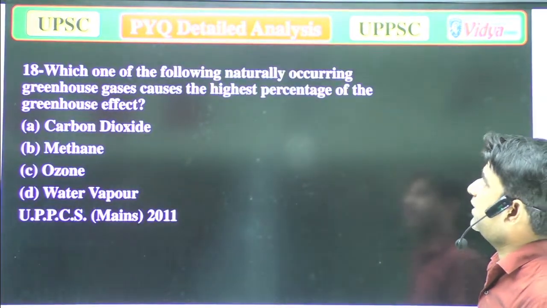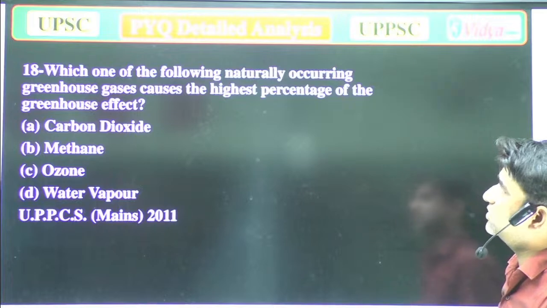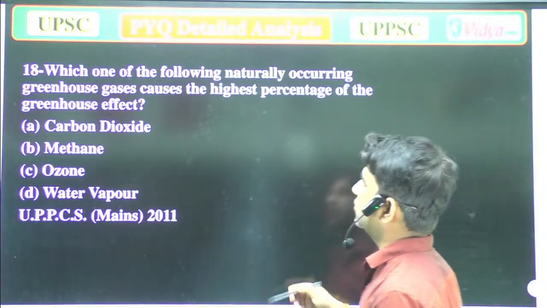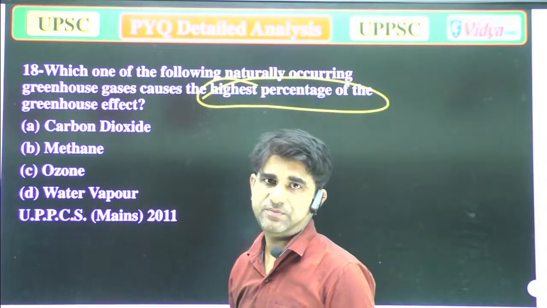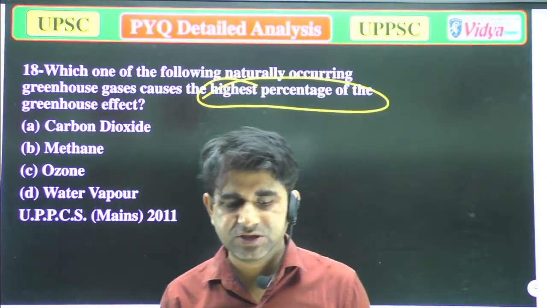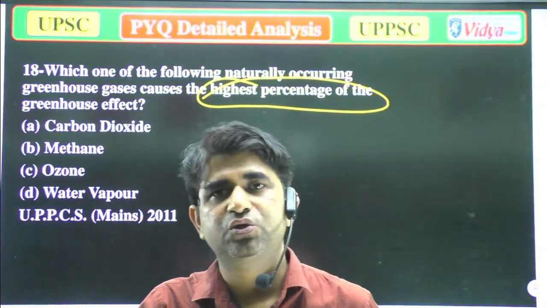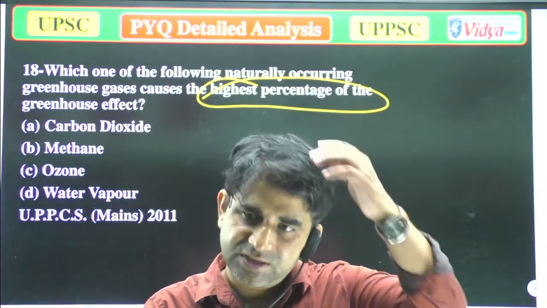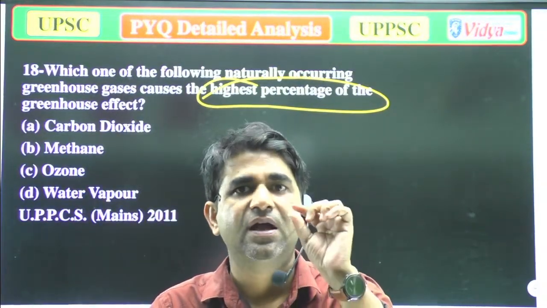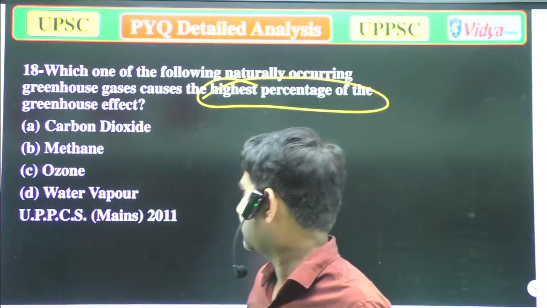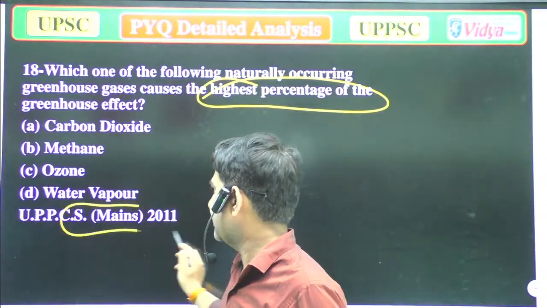Which one of the following naturally occurring greenhouse gases causes the highest percentage of greenhouse effect? If you have been watching this video since the start, you can now answer that. I think this question was asked in UPPCS.